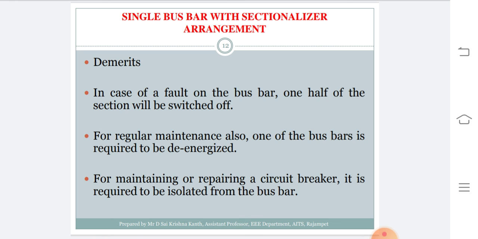So that's all about the single bus bar arrangement with and without sectionalization.